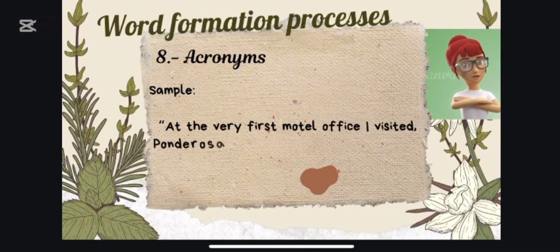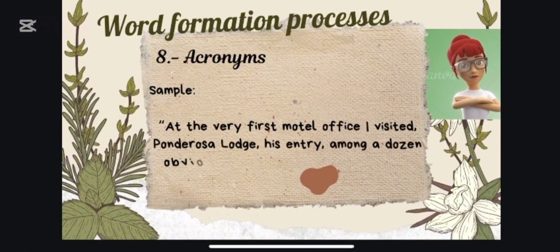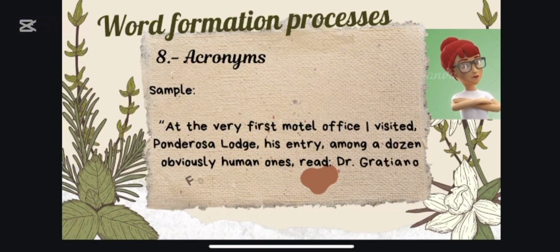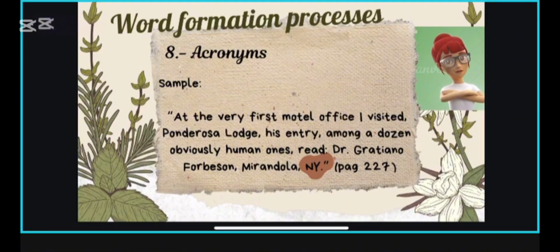Number 8. Acronyms. This is a very common process where words are created from the initial letters of several words. This mostly happens for long names or overused concepts. From the book, we have the following quote: "At the very first motel office I visited, Ponderosa Lodge, his entry, among a dozen of obviously human ones, read Dr. Gratiano Forbeson, Mirandola, NY," in page 227.